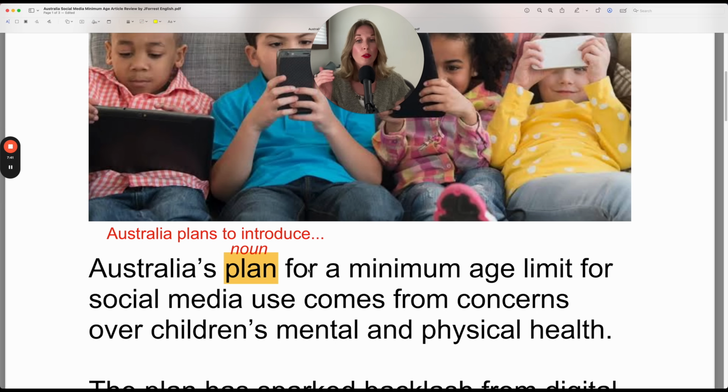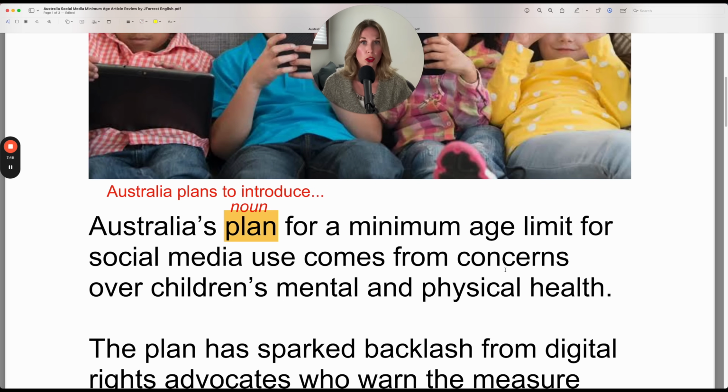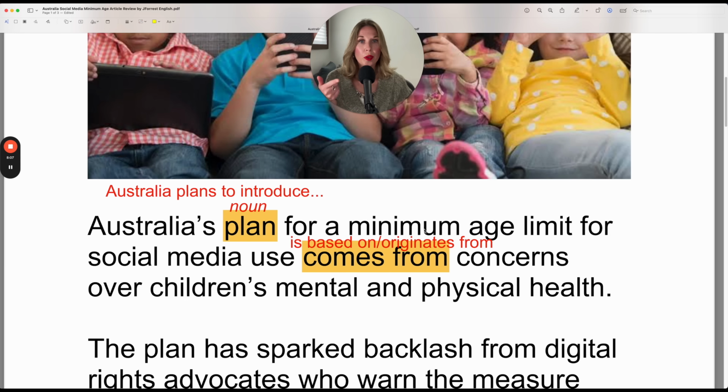Australia's plan for a minimum age limit for social media use comes from concerns over children's mental and physical health. So notice this comes from. The plan comes from concerns. So the plan exists because of the concerns. You can think of this as originates from, just like a person. Where do you come from? Where do you originate from?